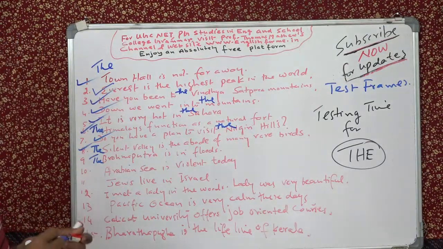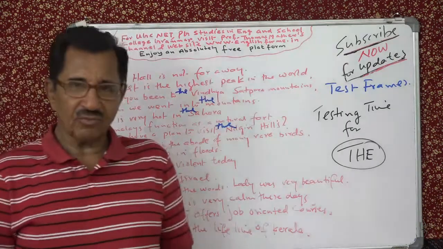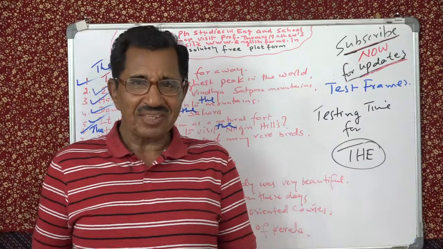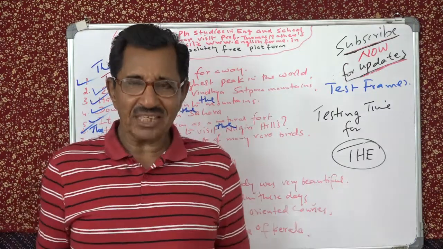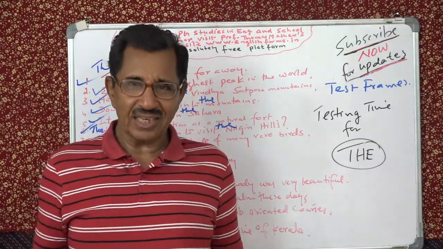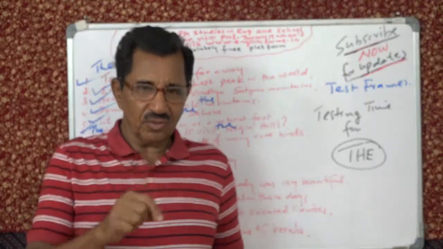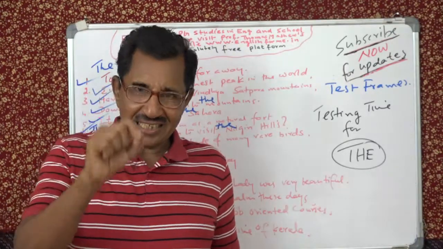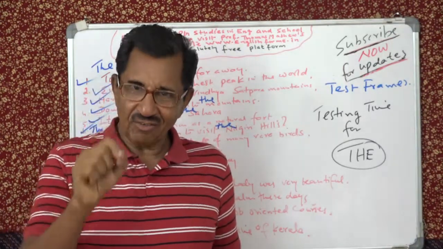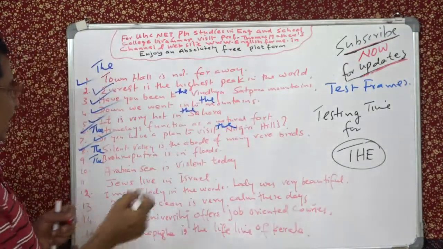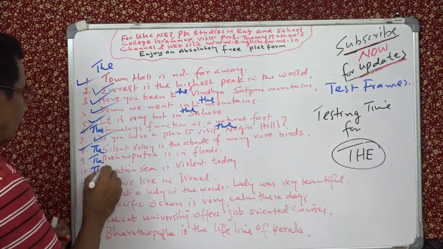Okay, the Arabian Sea is violent today. Why it is violent, we don't know. But the question here is, the test frame is "Arabian Sea is violent." So what you have to do, you have to use "the," because you have to use "the" with seas, oceans, rivers and canals. There is a rule like that, you remember that. So here you have to say "the Arabian Sea."